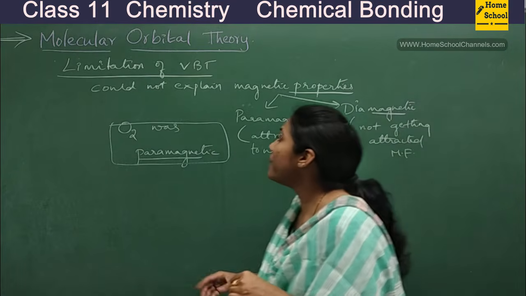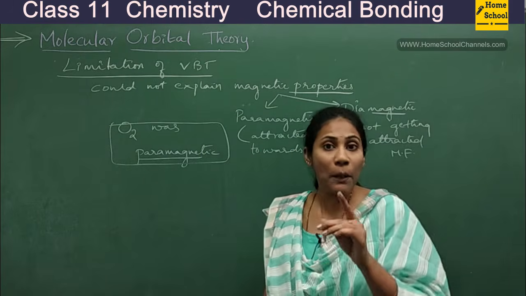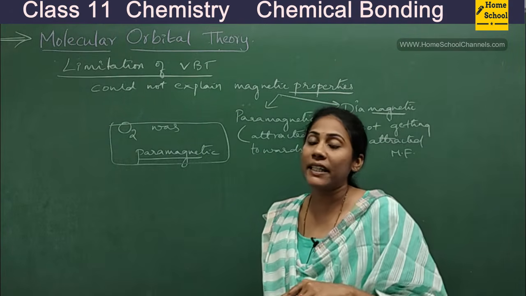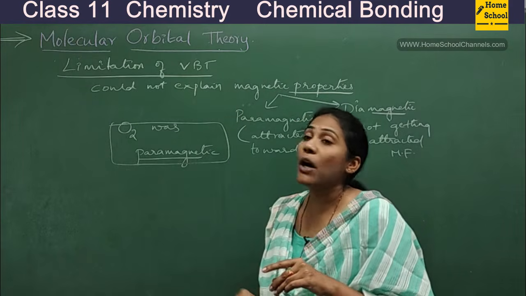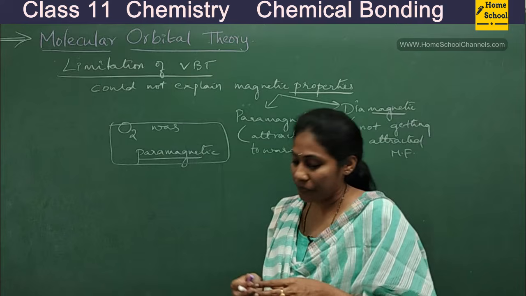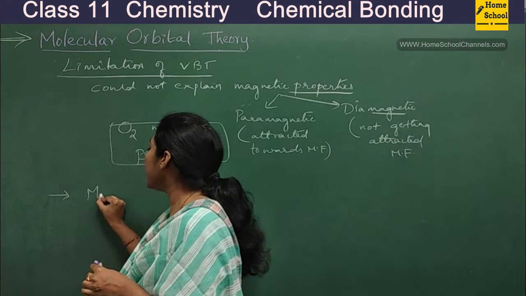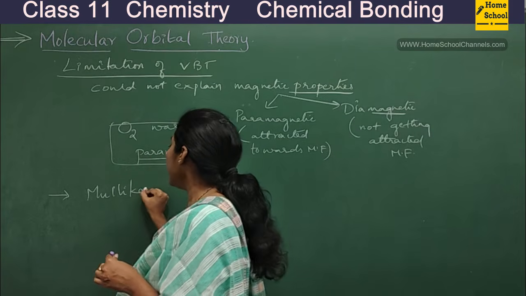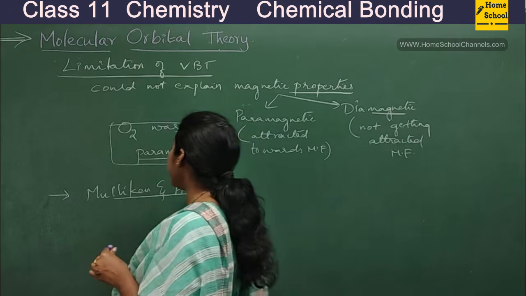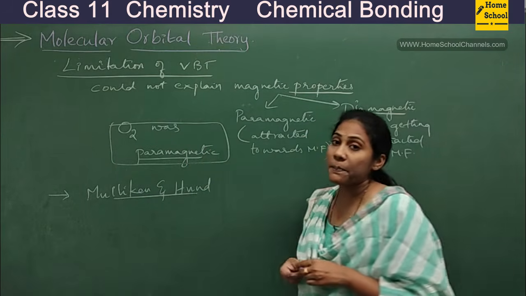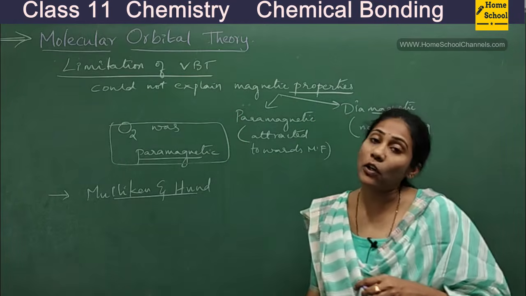That is the reason we are learning molecular orbital theory. The problem regarding magnetic property can be sorted out with the new theory called molecular orbital theory. This theory was actually introduced by Mulliken and Hund. These are the two scientists who did extensive experiments behind the discovery of molecular orbital theory.